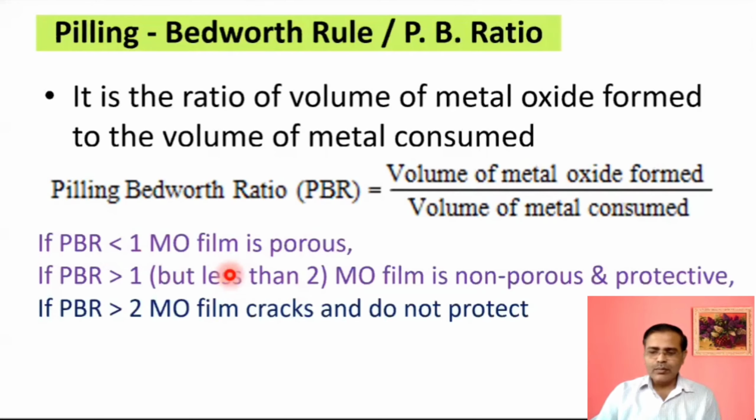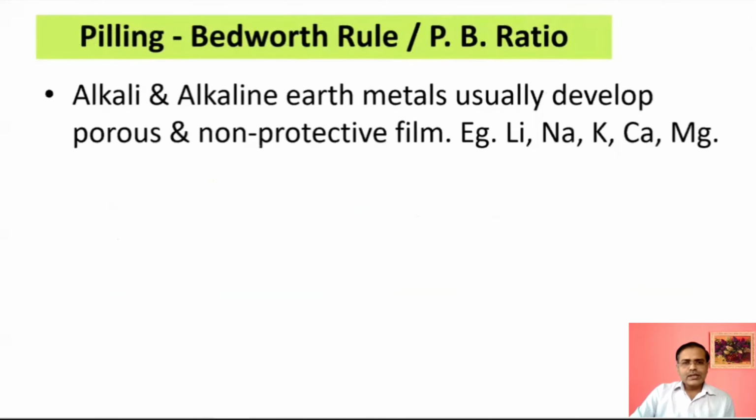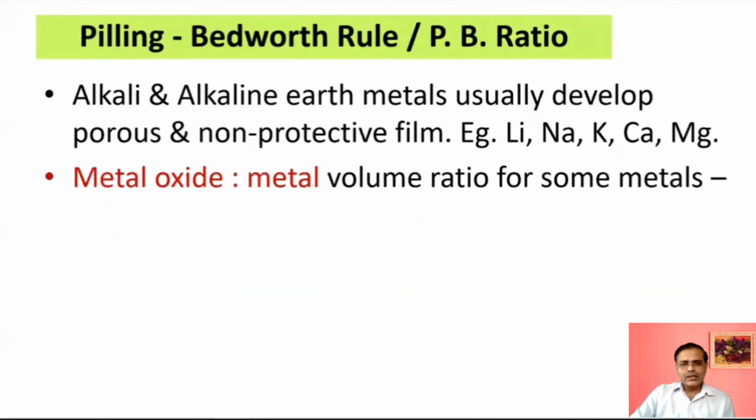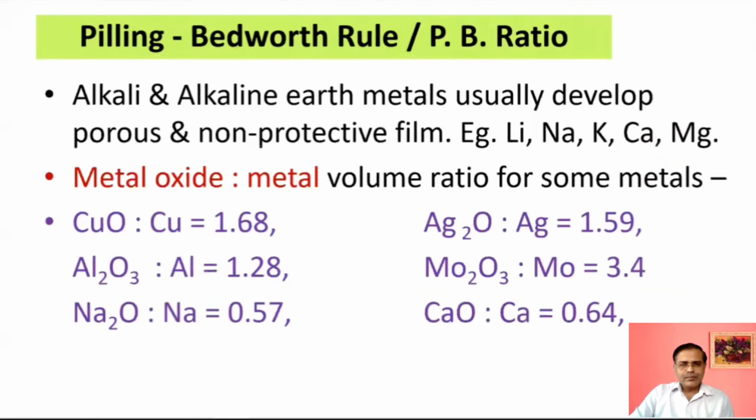For example, if you remember that if PBR is less than 1, metal oxide film will be porous, and if it is more than 1, then it will be non-porous or protective. You can remember at least the first 2 lines. Okay, so let us see the examples. Various alkali and alkaline earth metals can show the porous or non-protective type of films, like lithium, sodium, potassium, calcium, and magnesium, etc.